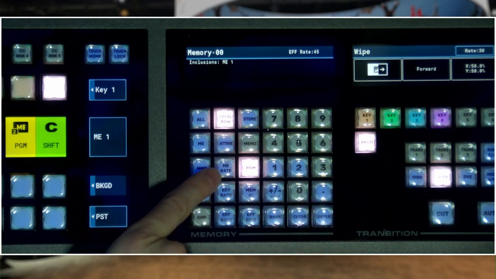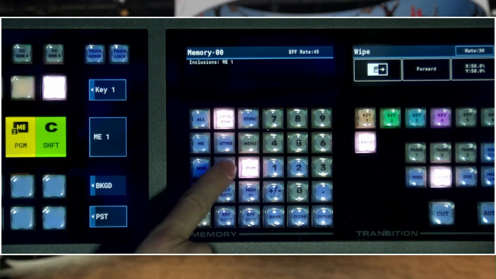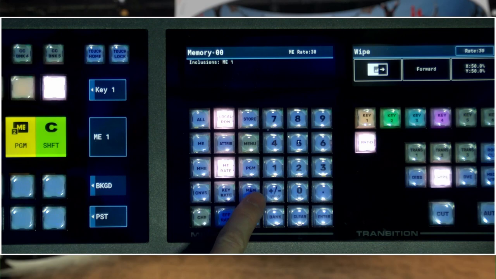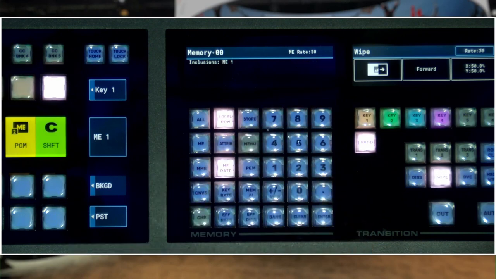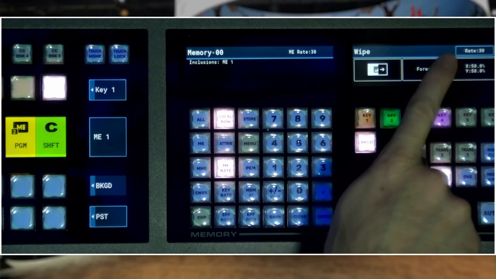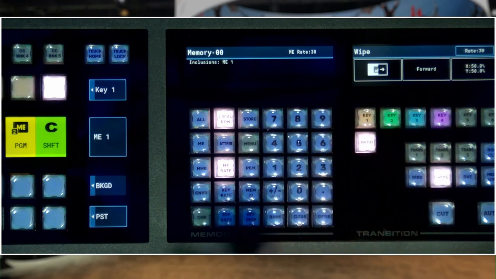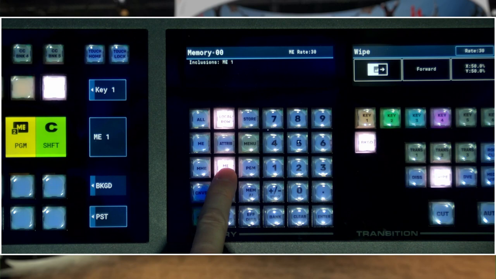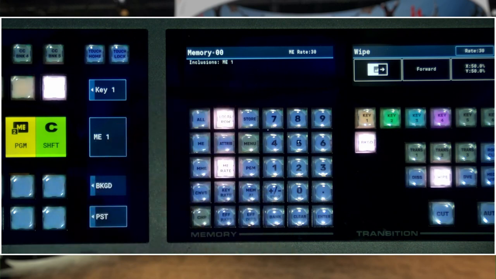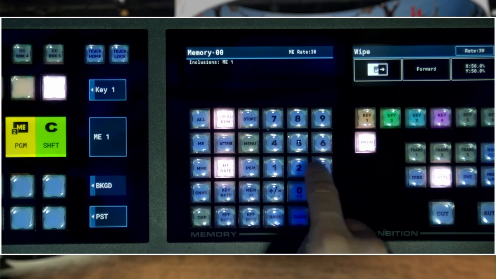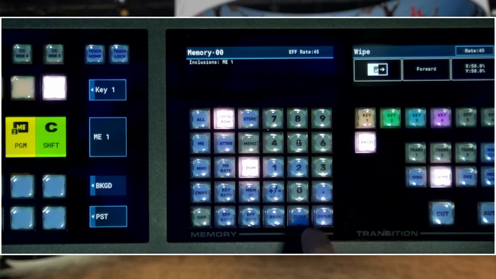The next button is the ME Rate button. The ME Rate button is going to delegate the keypad into a rate entry mode and show you the current rate above. That rate is also displayed inside of the next transition area. If you're looking for it, you don't have to press this button as a means to see it. However, this is going to be tied to whatever is currently assigned to the row. In this case, we're on ME1, press ME Rate, and now I can go ahead and change the ME Rate.